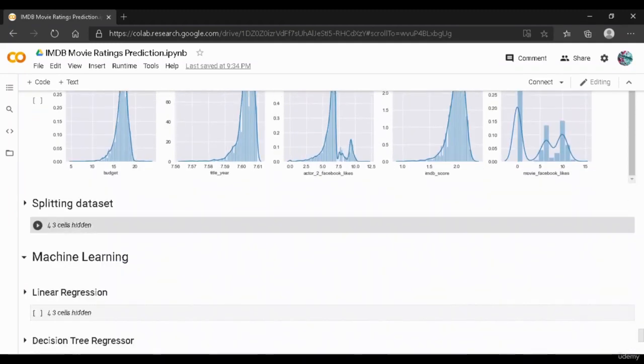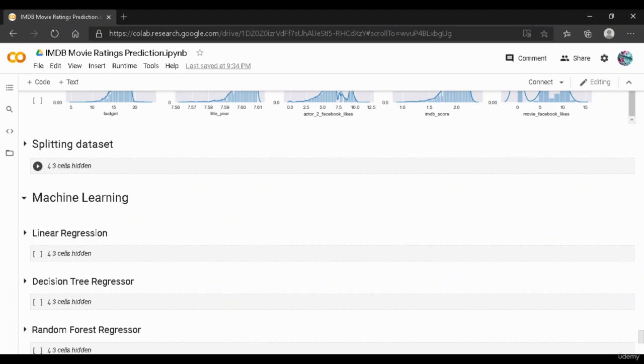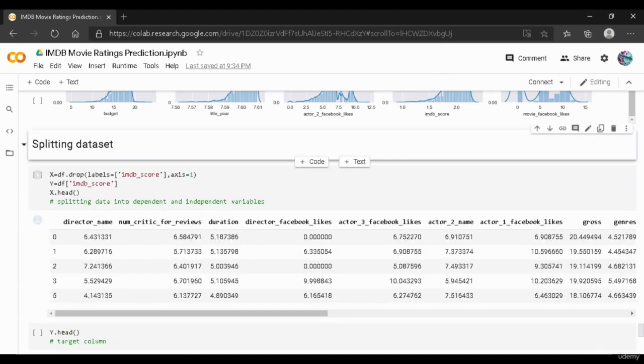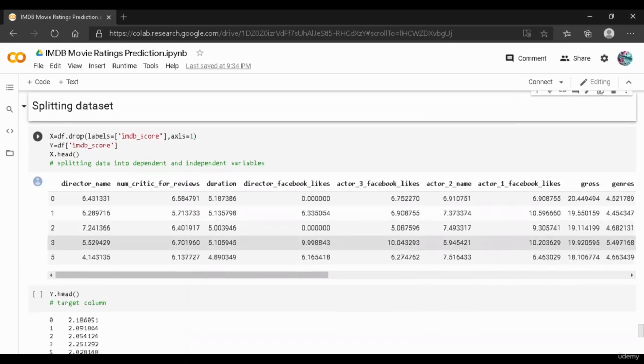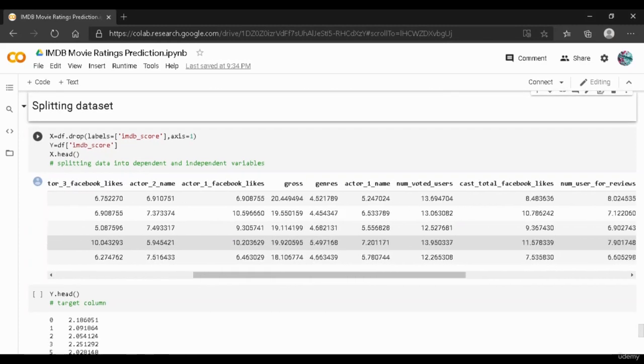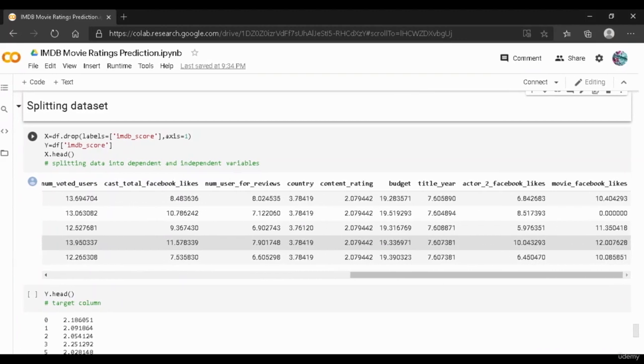And the next thing that we have done over here is we have split our data into independent and dependent columns. So as we know that the IMDB score is our target column, we have dropped it from X, and the X now has all the independent columns, whereas the Y has the target column or the dependent column. And we have displayed the X dot head now. So as you can see, these are all the independent column names, and it does not have the IMDB ratings.